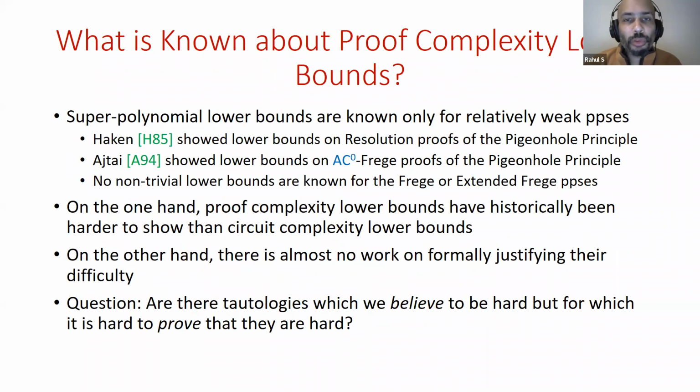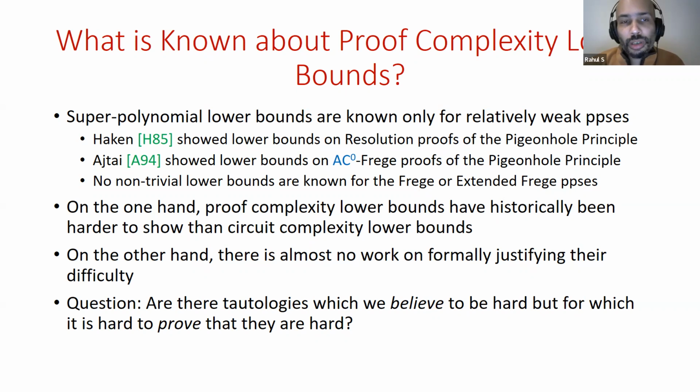So what is known about proof complexity lower bounds? Super-polynomial lower bounds are known only for relatively weak propositional proof systems. There's a classic work of Haken which shows lower bounds on resolution proofs of the pigeonhole principle. And Ajtai showed lower bounds on constant depth Frege proofs of the pigeonhole principle. And there's been a lot of very interesting work refining these results, improving parameters, considering other related proof systems. There's a lot of work on proof systems such as polynomial calculus, Nullstellensatz, Sherali-Adams, for example.